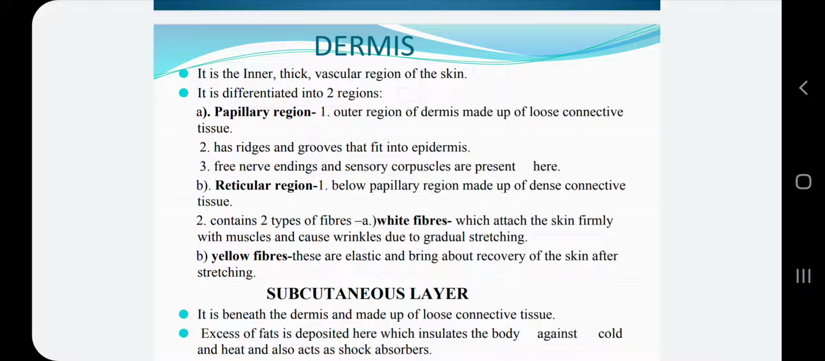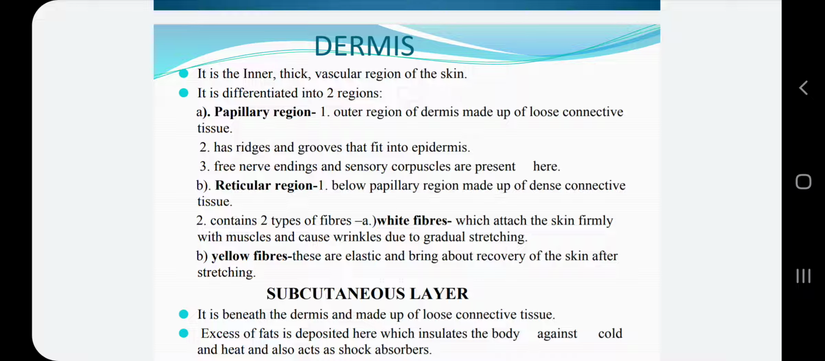Then these yellow fibers, which are also called elastin fibers, are elastic in nature and they bring about the recovery of the skin after its stretching. So these two kinds of fibers are present in the reticular region of the dermis. Now in the dermis, as I told you, blood vessels are present here in the form of a network of capillaries, and nerve fibers in the form of touch corpuscles or Pacinian corpuscles are also present in the dermis region